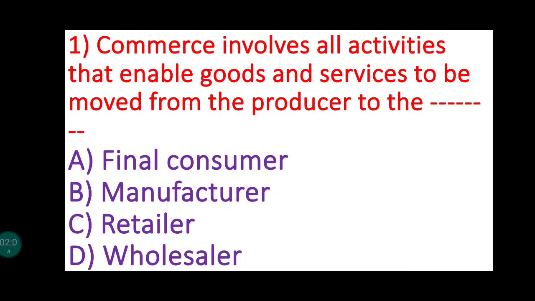The other options are like B, manufacturer. Of course, manufacturer will not be the option because producer and manufacturer are the same thing. Retailer and wholesaler are the links which help for the distribution of goods and services from the producer to the consumer. They help to bridge the gap between the producer and consumer. So here the answer will be final consumer. Commerce involves all activities that enable goods and services to be moved from the producer to the final consumer.